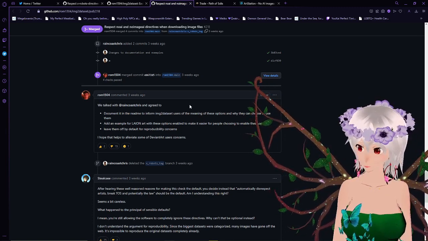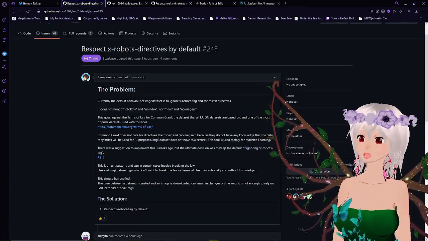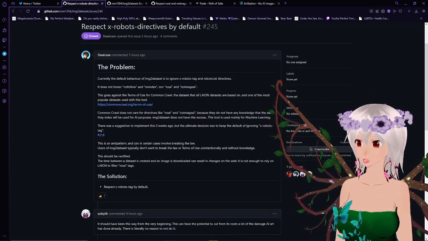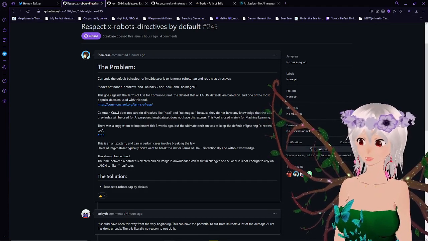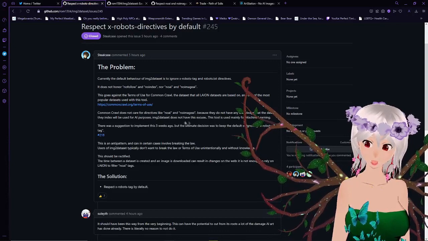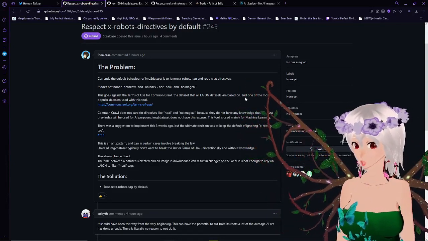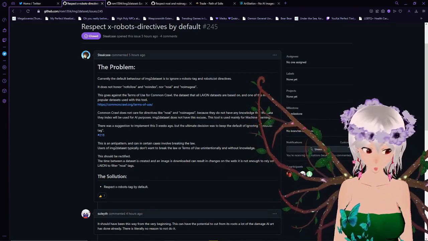It's just going to download everything and put it into a dataset. Respect robot directives by default. Currently, it does not honor no follow, no index, no AI, and no image AI by default. And that actually does go against the terms of use for Common Crawl, which is the exact dataset that all LAION datasets are based on, and one of the most popular datasets used with this tool.